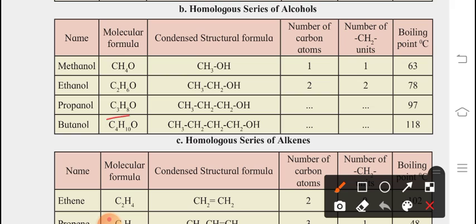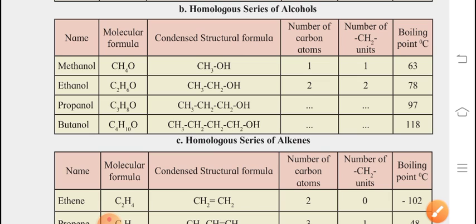Next is C3H8O. Its structural formula is obviously OH, we have to adjust with that, then OH, and this is CH2, CH2, CH3. If you count the number of hydrogen atoms, carbon atoms, and O, you will get this one. So how many carbon atoms are there? 3. The number of CH2 units is also 3. So if 3 is there, this is part of propane, but because OH is merged with this one, we can write propanol because it comes with the alcohol. It is a part of alcohol.